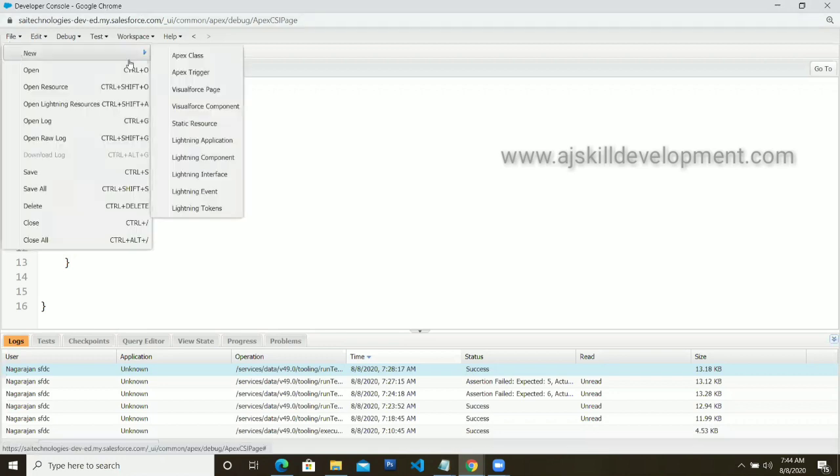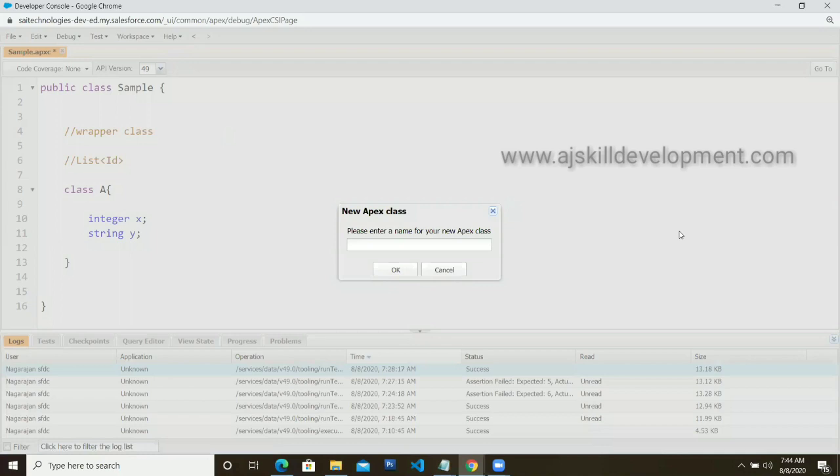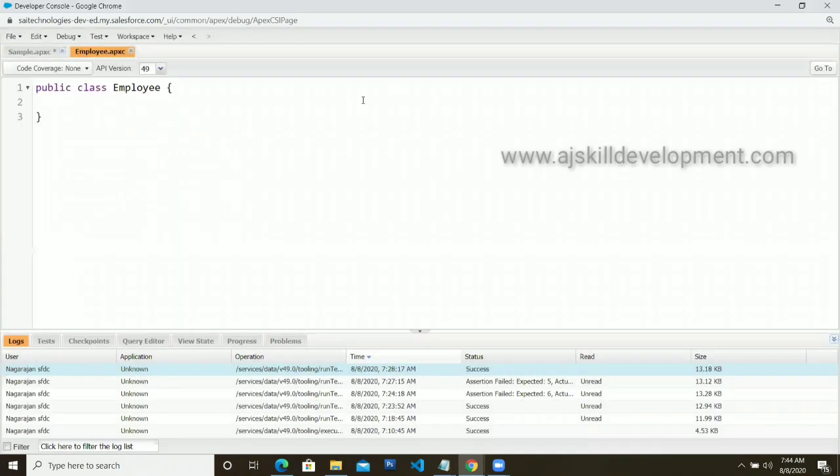So first I'm going to create an Apex class. Let's start with Employee. Okay, fine. So this is my employee class. Inside the employee class, I need to store my employee name. So string name. And I need to store his age also. So let's say integer age. This is the personal information.